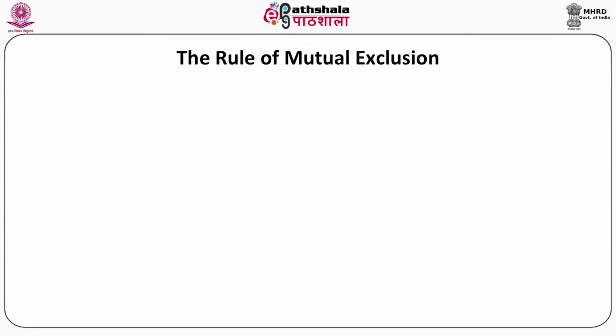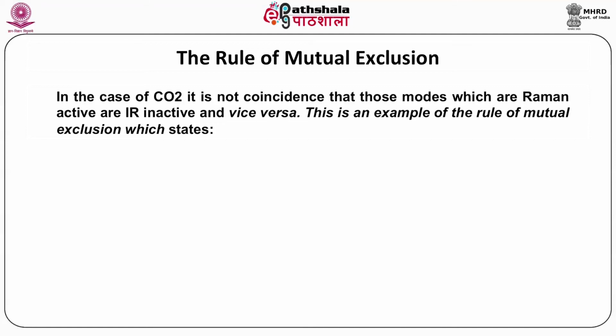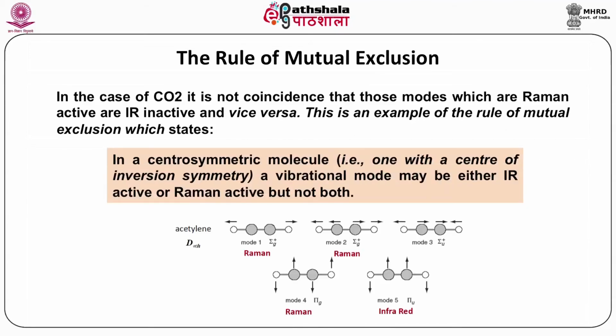We discuss here the rule of mutual exclusion. In the case of carbon dioxide, it is no coincidence that those modes which are Raman active are IR inactive and vice versa. This is an example of the rule of mutual exclusion, which states that in a centrosymmetric molecule, that is, one with a center of inversion symmetry, a vibrational mode may be either IR active or Raman active, but not both. You can see here with the diagram clearly.